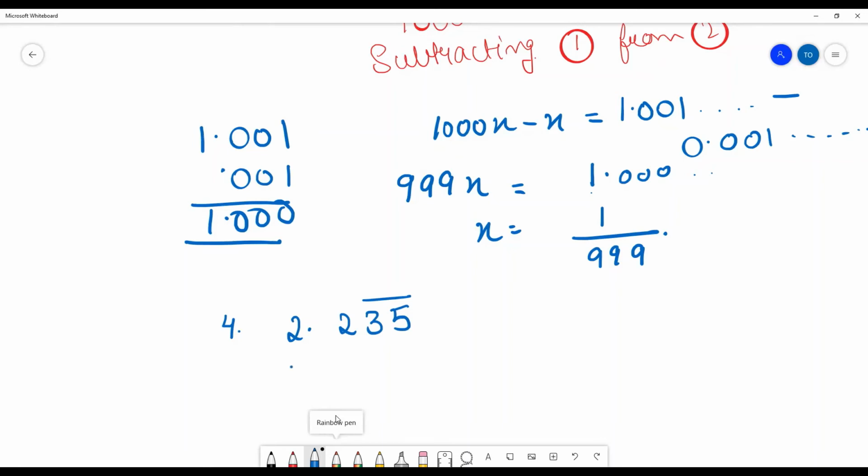So now I am also doing, you also do. So x is equal to 2.235 with 35 repeating. So what we will do here, as we have got one thing clear, is that we have to make it a number which is different from this number. So what we can do is we can just multiply.